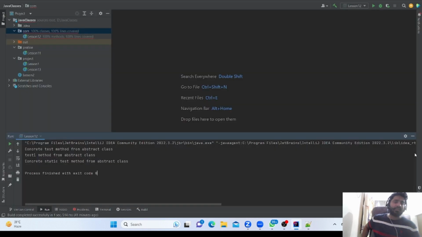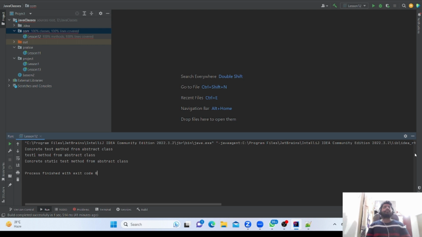What is abstraction? Abstraction, as the name tells, means hiding. If we have to hide the data, then the abstraction concept comes in.